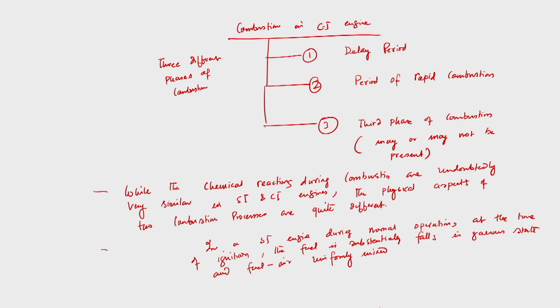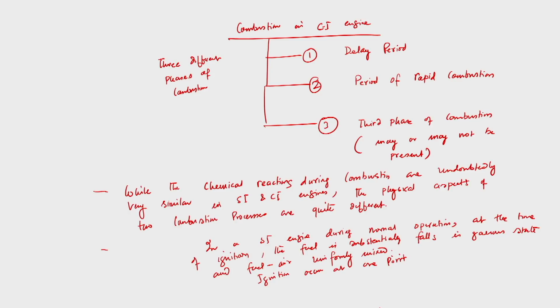So that means fuel and air are uniformly mixed, and ignition occurs at one point. That is very important: ignition occurs at one point, as we have an external spark plug and there ignition starts.